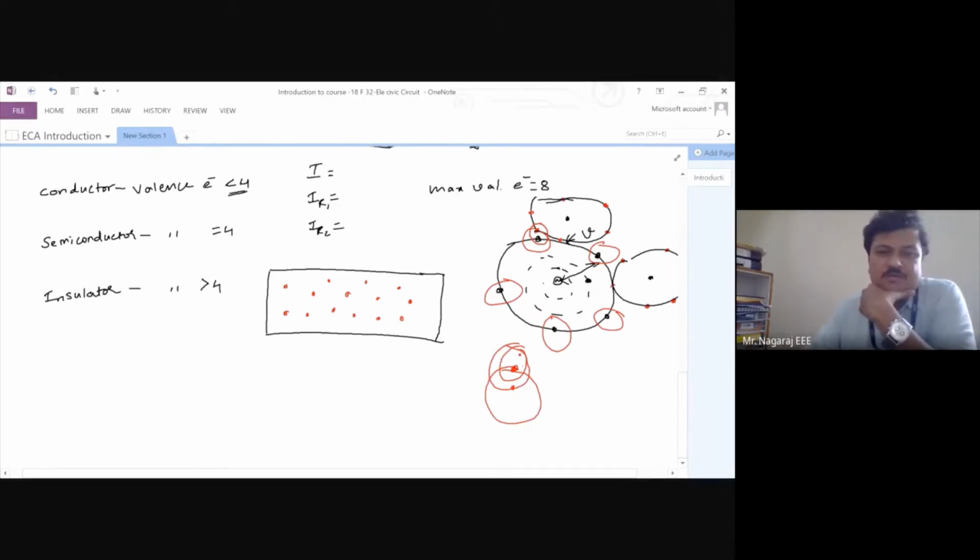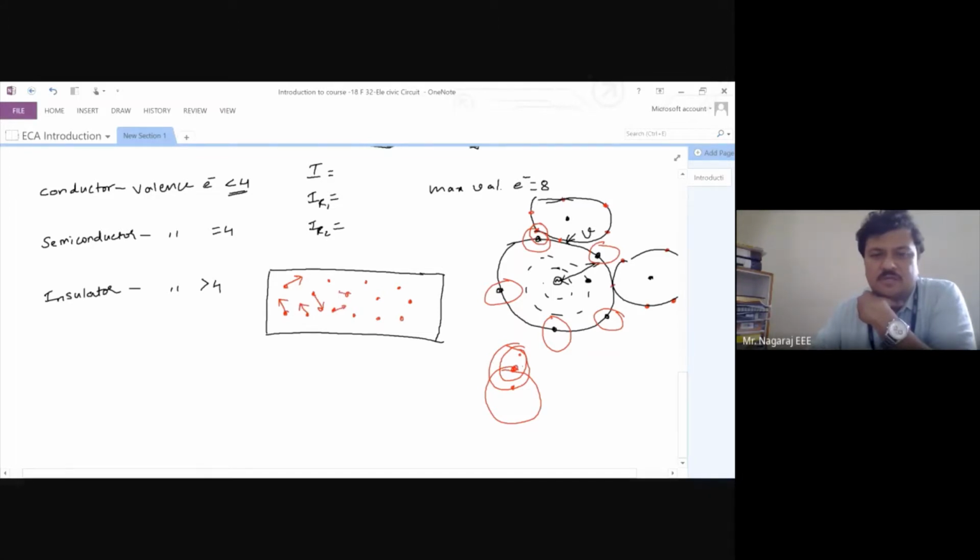This electron will gain energy from the room temperature or surrounding heat, what we call ambient temperature. It will set itself free and try to move in one direction. This will get itself free and try to move in another direction. This will try to move in another direction. This will move in one direction.